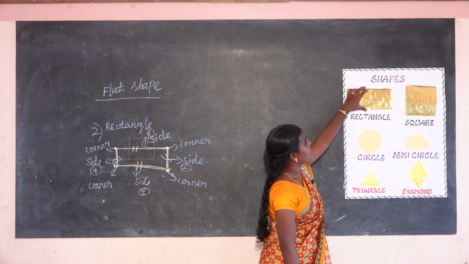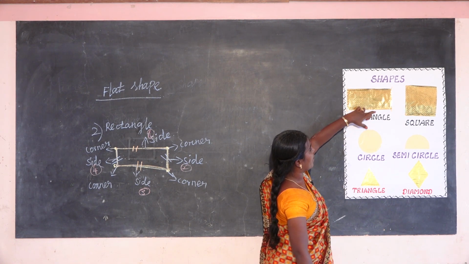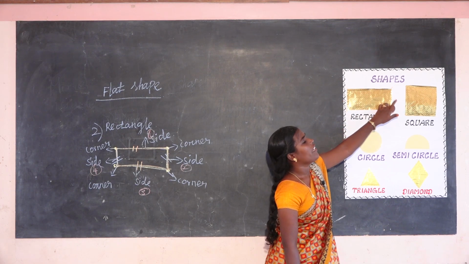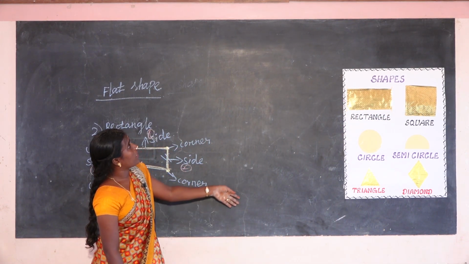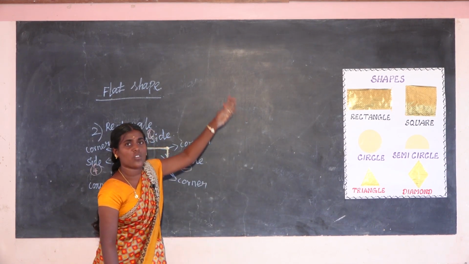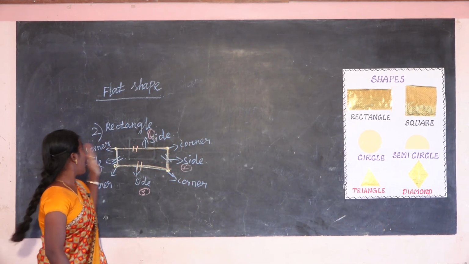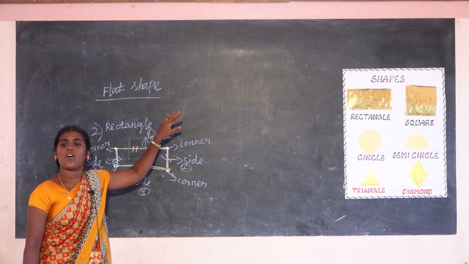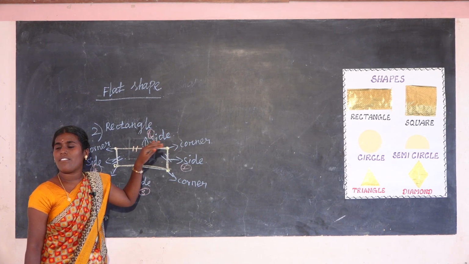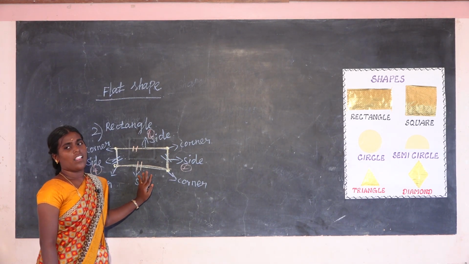See here, like this, opposite sides are equal. You see the blackboard, up and down lengths are equal. See here, left and right lengths are equal. So only opposite sides are equal for the rectangle. Okay.